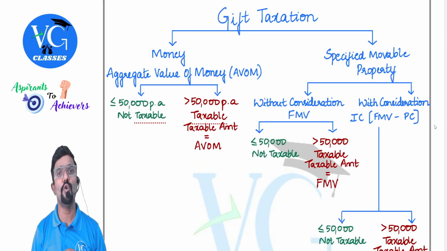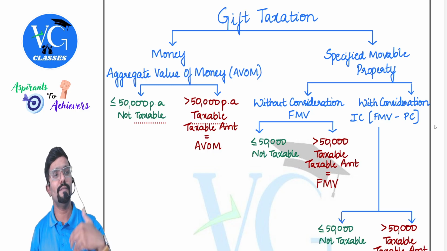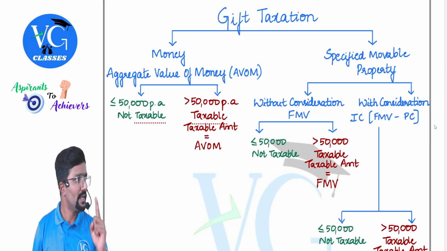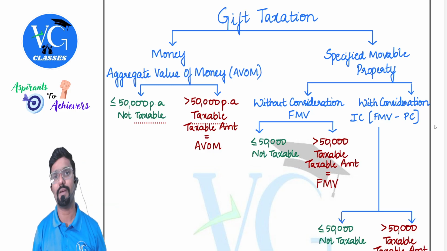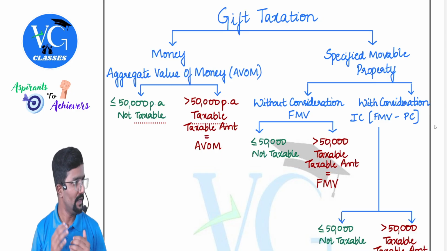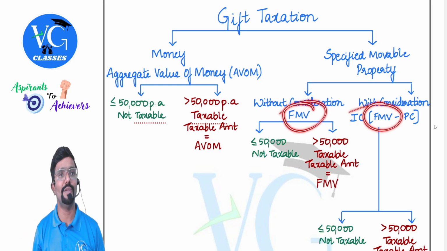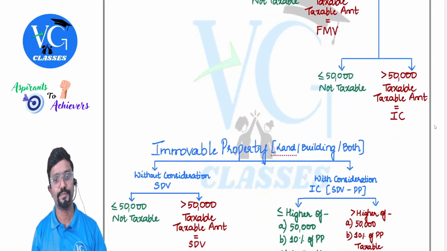Sir, what if it is an immovable property? For immovable property, we need to look into something called stamp duty value. In income tax law, for movable property, even in capital gains, if you remember, if sale consideration is not available, what do we look into? Fair market value. Whereas for immovable property like land or building, we look into stamp duty value. Here also it is the same way. Wherever FMV is there, in place of that, stamp duty value will come for immovable property.